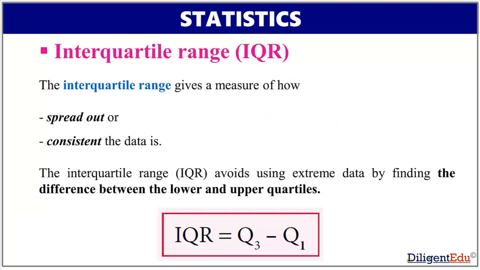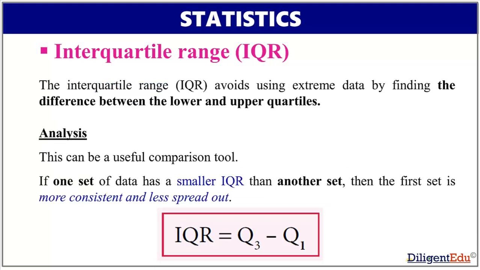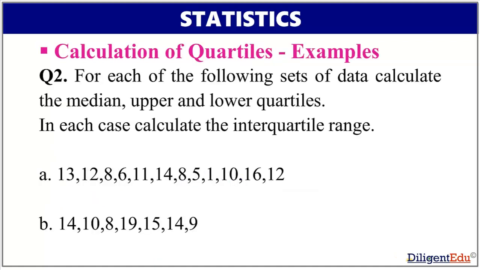Interquartile range. The interquartile range gives a measure of how spread out or consistent the data is. The interquartile range, that is also called IQR, avoids using extreme data by finding the difference between the lower and upper quartiles. So IQR is equal to Q3 minus Q1. The interquartile range can be a useful comparison tool. If one set of data has a smaller IQR than another set, then the first set is more consistent and less spread out. Now let's see another example.